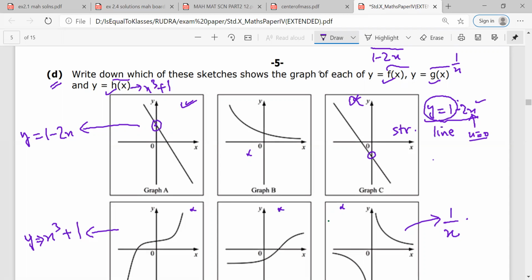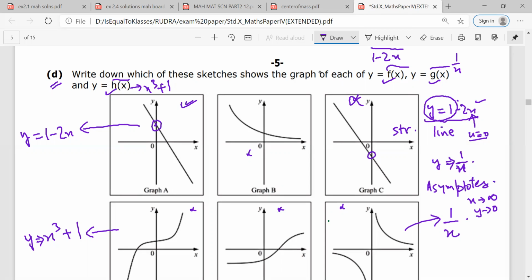The second thing is y is equal to 1 by x. Now here also I need to understand the concept of asymptotes. What an asymptote is, is that when x goes to infinity, the value of y would go to 0. Any doubt? No, sir.